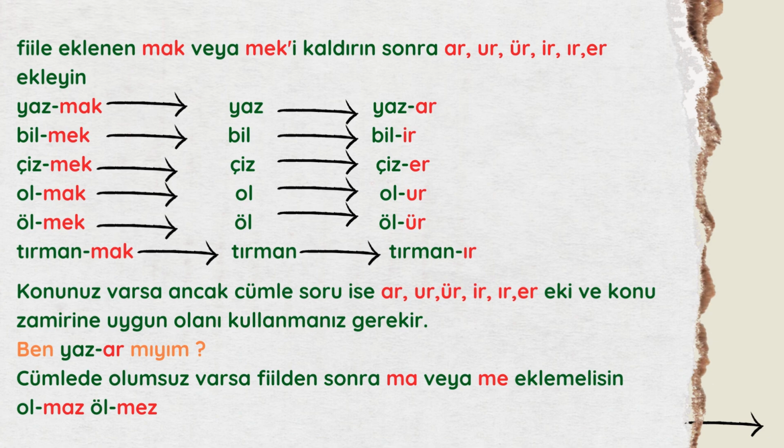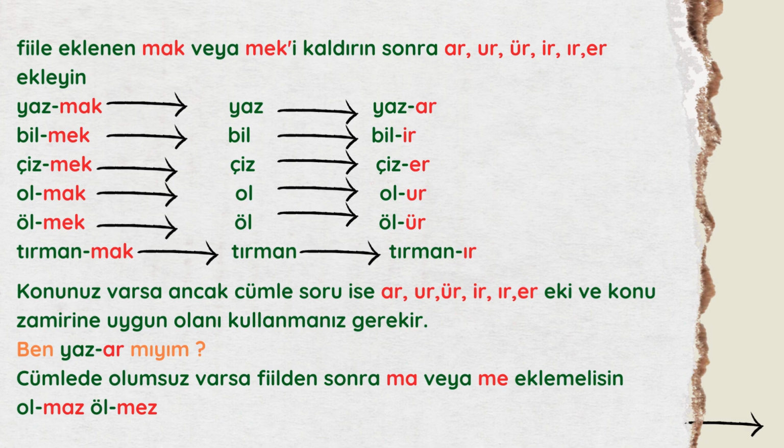Now, the second rule: if the sentence I'm using for geniş zaman is a question, I have to add ar, ur, ür, ir, ır, er to the verb. Then, depending on the subject I'm using in the sentence, I have to add the suitable extension to the verb. Like, ben yazar mıyım? Yazar, it's the geniş zaman. But why did I add mıyım? It's a question sentence, and the subject is ben. Ben uses mıyım. Ben yazar mıyım?